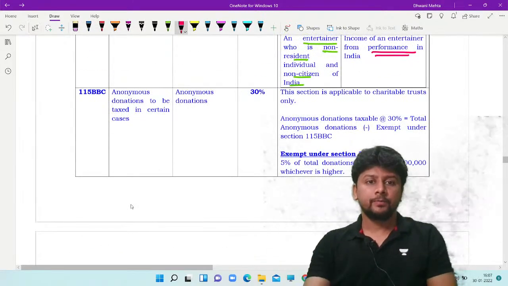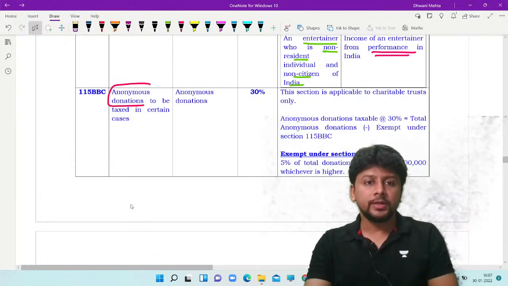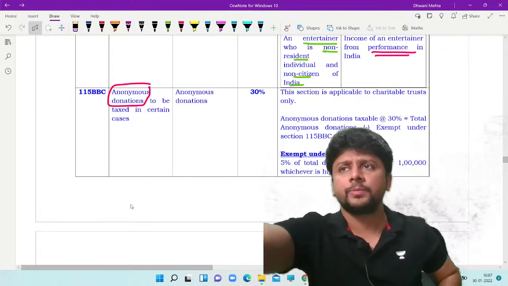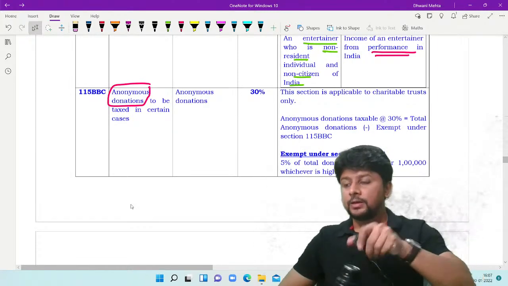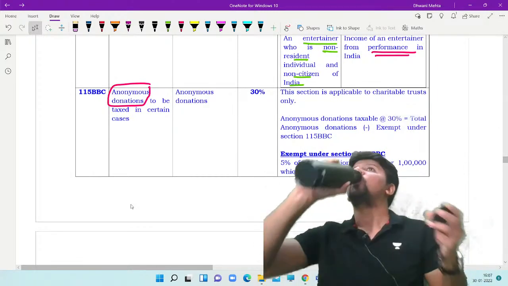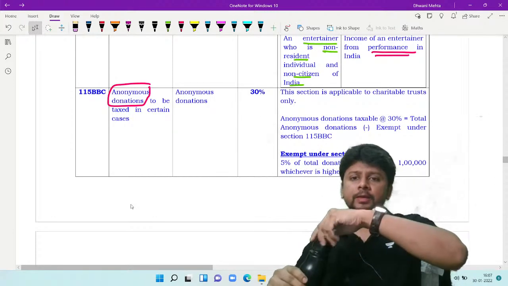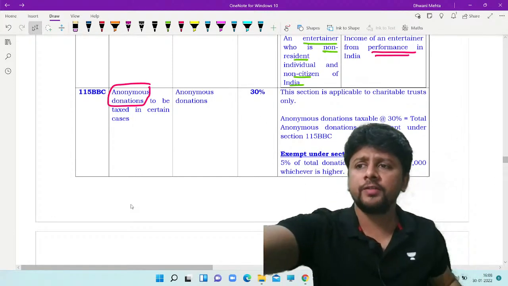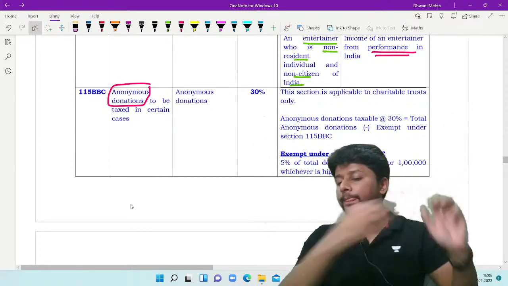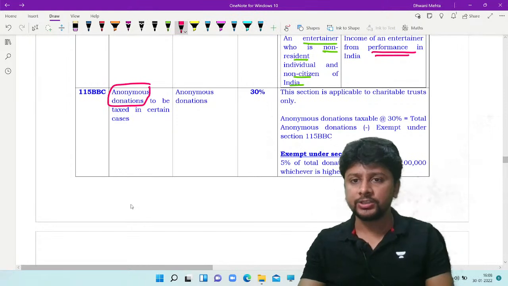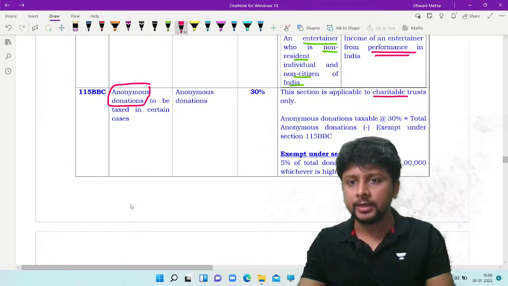115BBC. Okay. Anonymous donations. Very frequently comes up in your question paper because 115BBC is a section which applies to a charitable trust, and charitable trust is something that regularly is part of your paper.